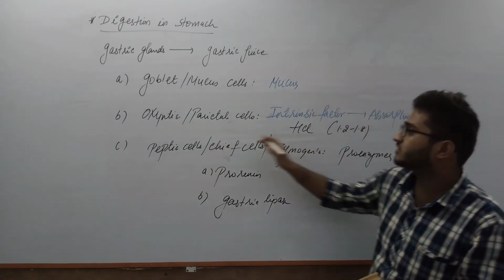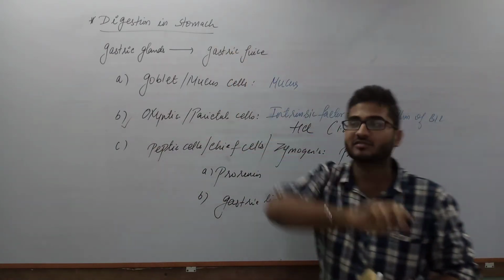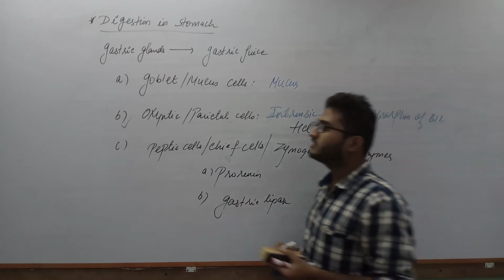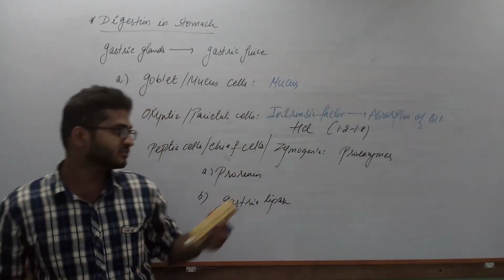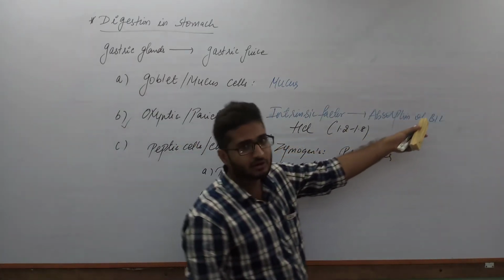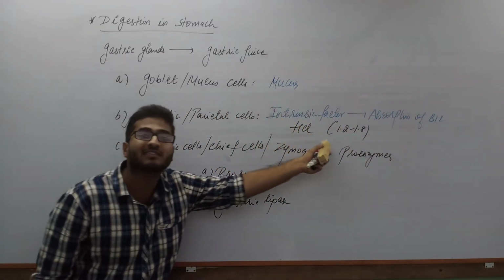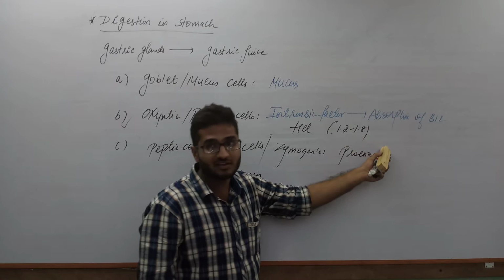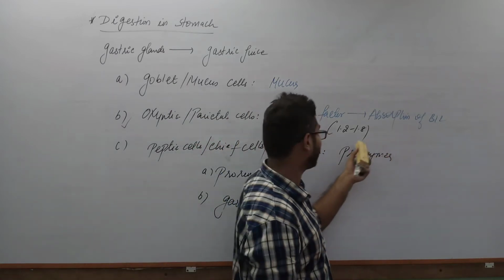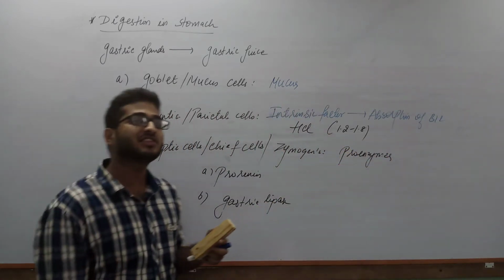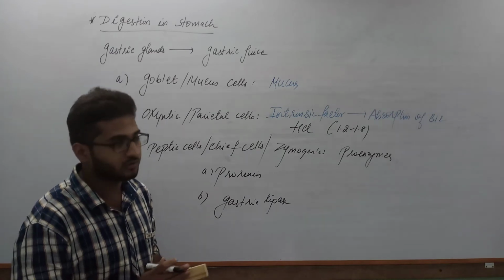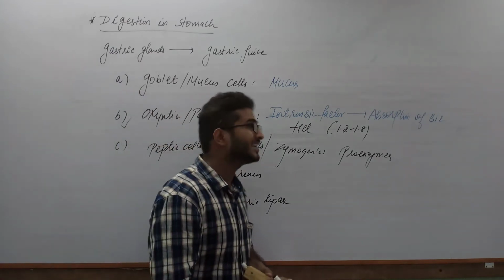Now let us discuss the roles of these components secreted by the cells of the gastric glands. First, the oxyntic or parietal cells secrete intrinsic factor, which is required for the absorption of vitamin B12, as we all know. But the major component in the gastric juice is hydrochloric acid, which acts as an intermediate molecule that initiates protein digestion.